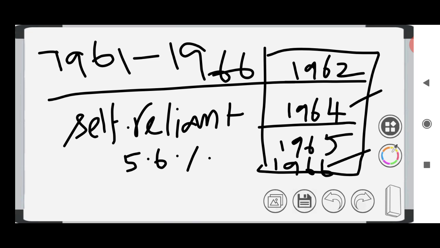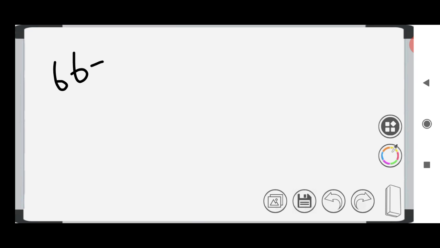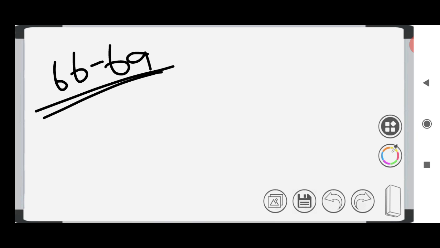The target of third 5-year plan, which is also called the Sukhamoy Chakravarty model, is 5.6%, and the achieved one is 2.8%. In second 5-year plan also we didn't achieve the target, but 4.5% is the target and we reached around 4.3%. At most we reached that, but here 5.6% is the target, and we reached only 2.8%. So third 5-year plan is a failed one. Then we had planned holiday. So 1961 to 66 there is third 5-year plan. From 66 to 69 there is a planned holiday, for around 3 years.